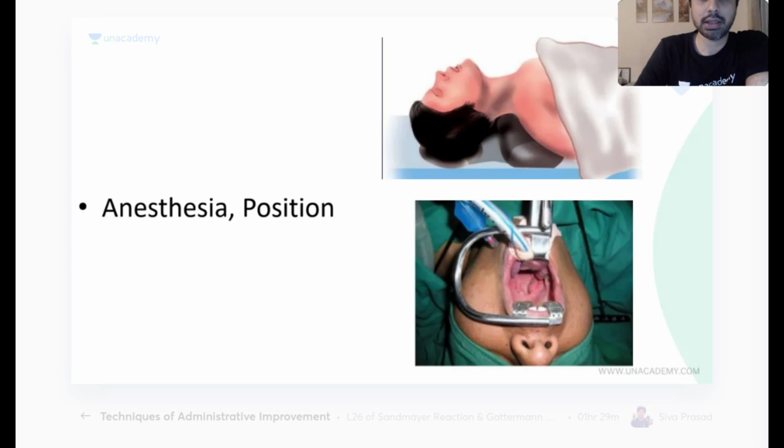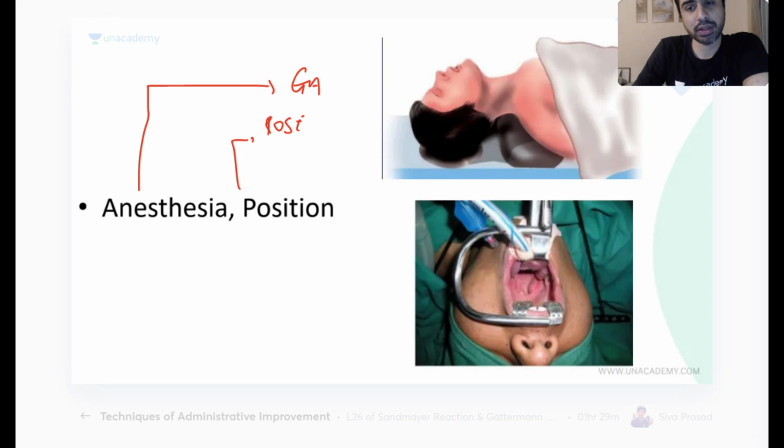Now you come to anesthesia and position. What's the anesthesia and position? This is all easy, this part we can go through quickly. What is this position? Anesthesia, of course, is going to be GA, general anesthesia. Don't say local anesthesia. This is called Rose's position. What is Rose's position? How do you describe Rose's position? What happens in Rose's position? What is the difference between Rose and barking dog?